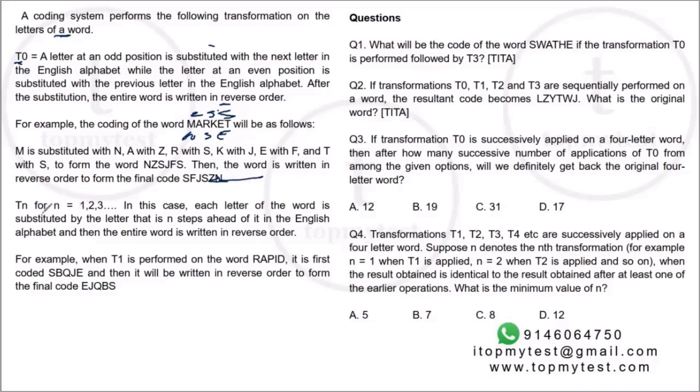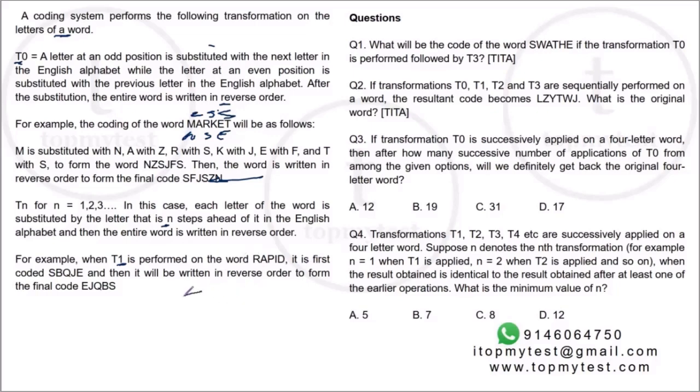Now this is also given for Tn, where n is equal to 1, 2, 3. So when n is more than 0, right? This is for only the zeroth transformation. So the first transformation, second transformation, etc. In this case, each letter in the word is substituted by the letter n steps forward in the English alphabet, and the entire word is reversed. So only for T0 you'll have alternate increase, decrease, increase, decrease. Whereas for T1, T2, T3, T4, you just have to increase the letters. So basically you just move ahead by n letters. So if it is T1, you move ahead one letter each.